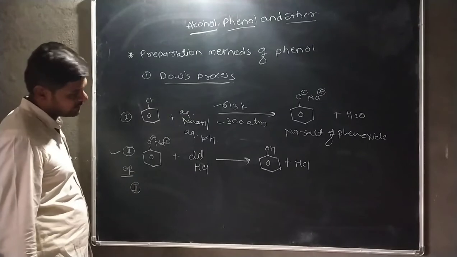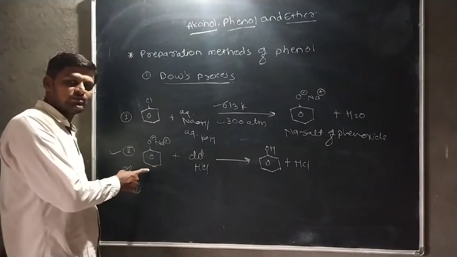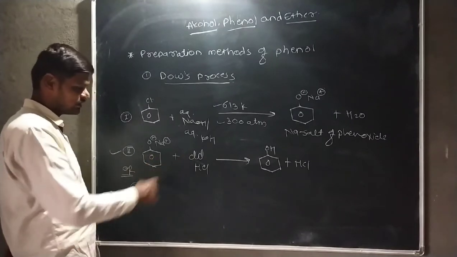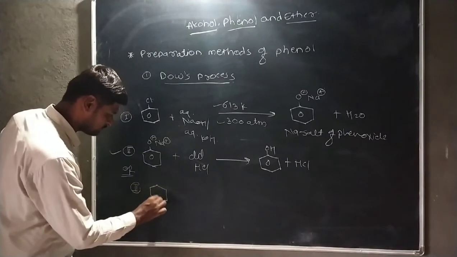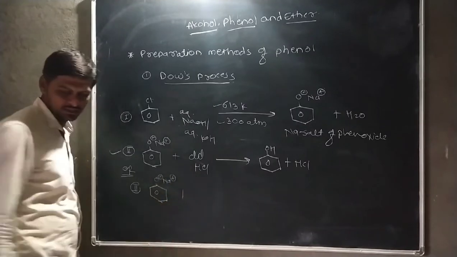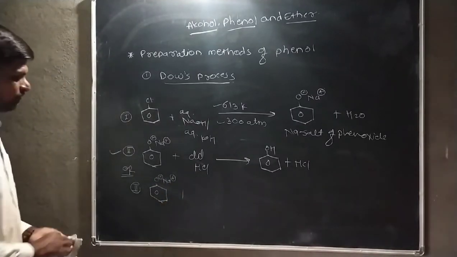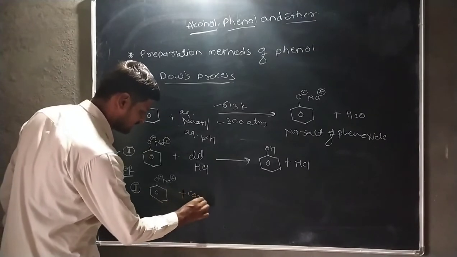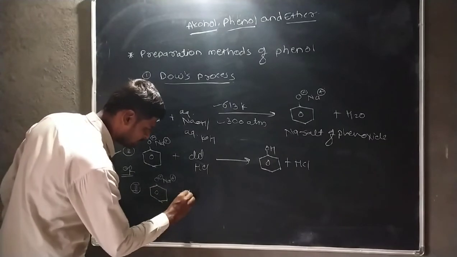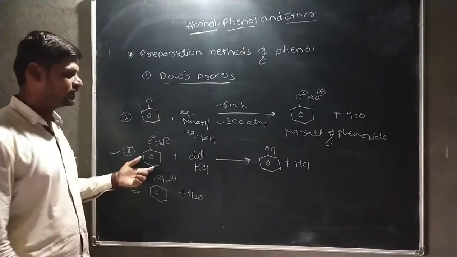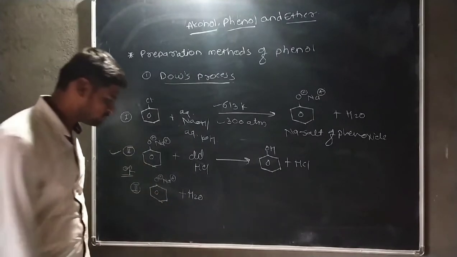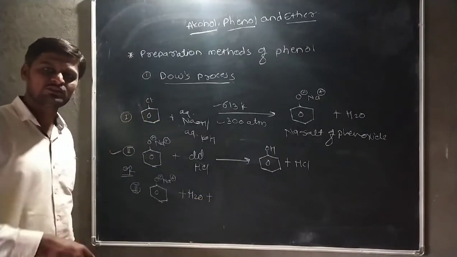another method of preparation of phenol from sodium salt of phenoxide ion. This step is an alternative to the second step. Here we also write the sodium salt of phenoxide ion. This is O minus, this is Na plus. CO2 gas is passed through this sodium salt of phenoxide ion. But in this case the sodium salt of phenoxide ion is in aqueous medium. That means firstly this sodium phenoxide ion is dissolved in water.